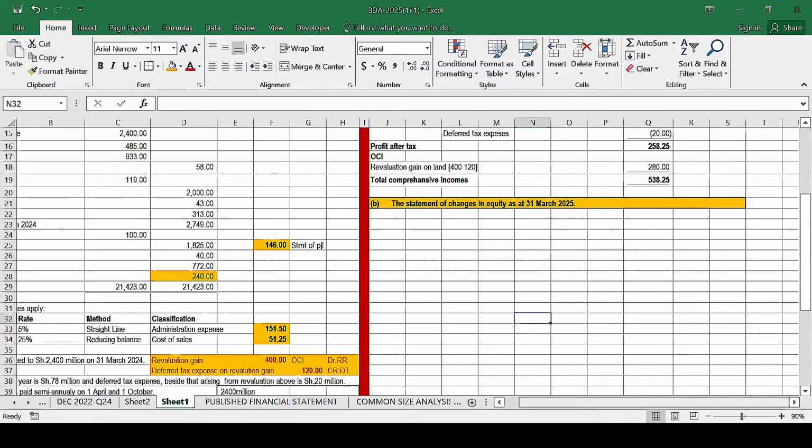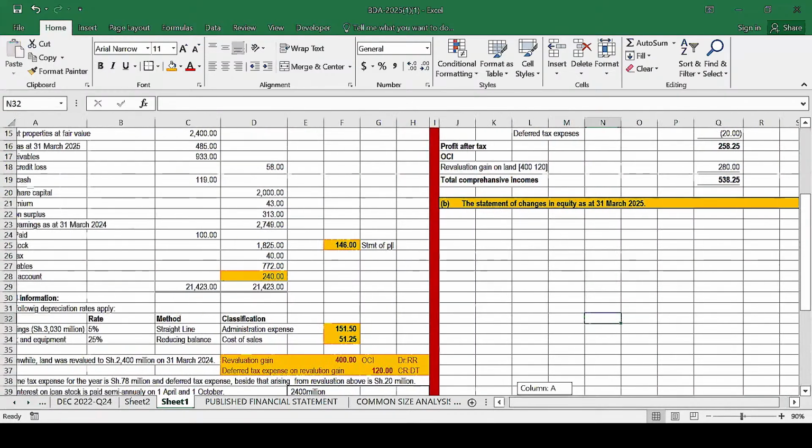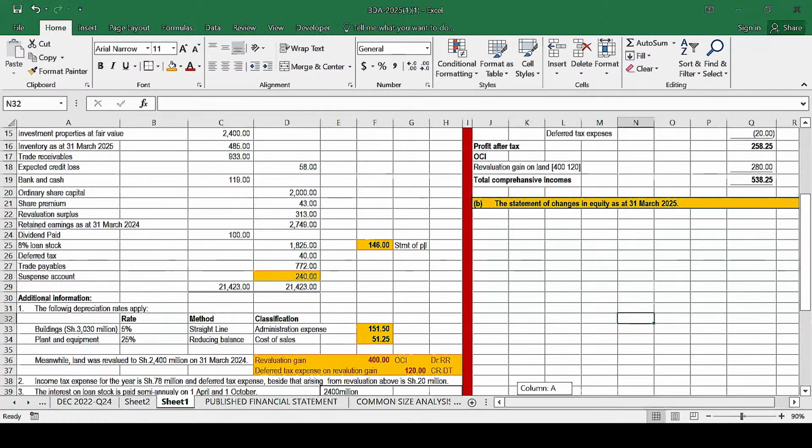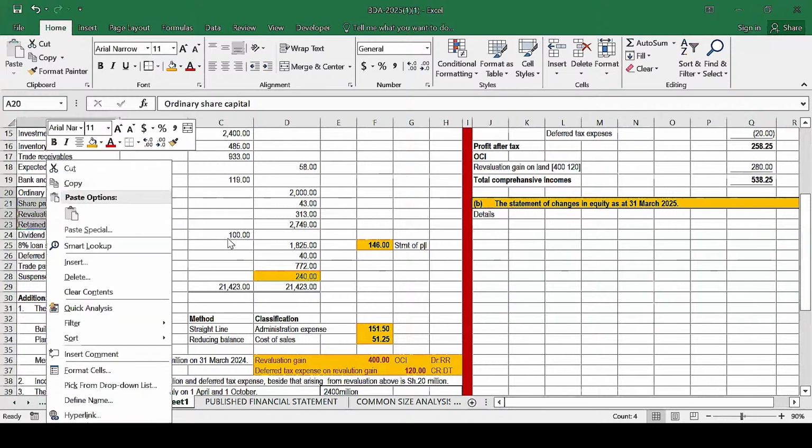Yes, so how do we prepare this? We prepare this, remember, to show why there was a change in the various items of equity. So here we always start with the details column, and then we're going to have the various items of equity. So we have the items of equity here, starting with ordinary share capital, share premium, revaluation, retained. So what we will do, we will copy all this.